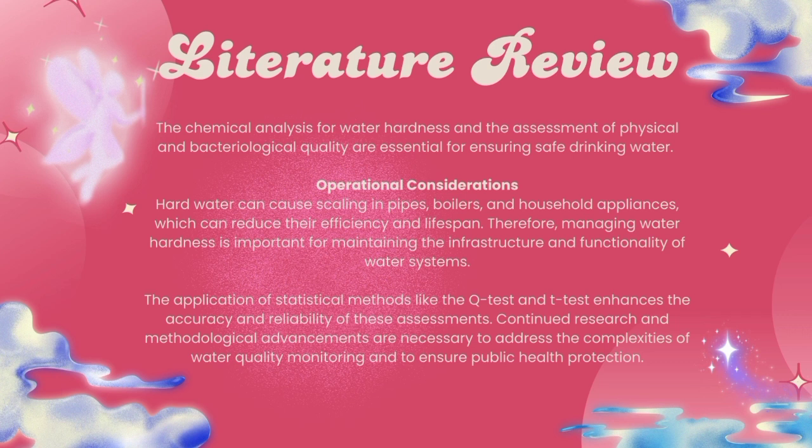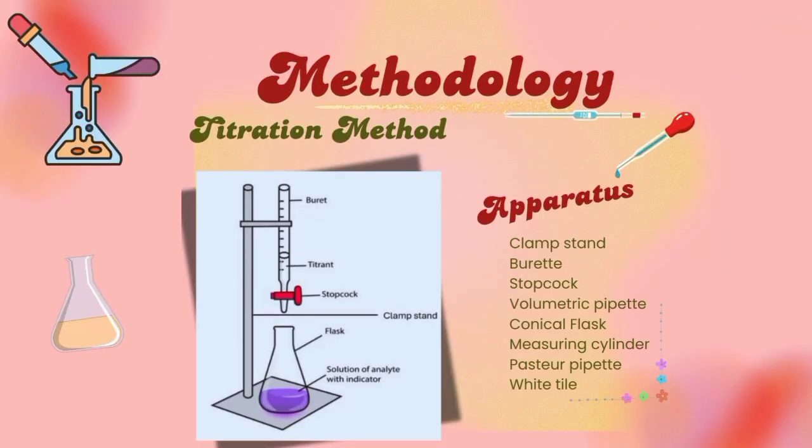Therefore, managing water hardness is important for maintaining the infrastructure and functionality of water systems for us. And the application of statistical methods like the Q-test and T-test enhances the accuracy and reliability of this assessment. Continued research and methodological advancement are necessary to address the complexity of water quality monitoring and to ensure public health protection. For methodology, titration methods are the most common protocol for determination of water hardness, but investigation of instrumental techniques